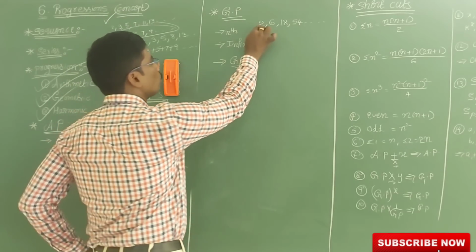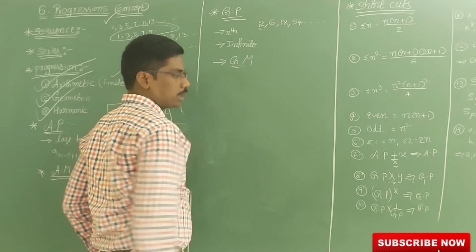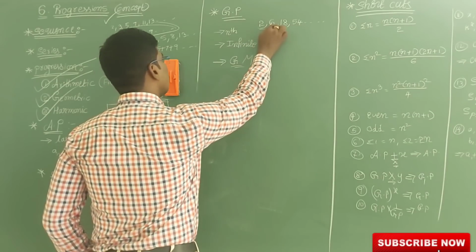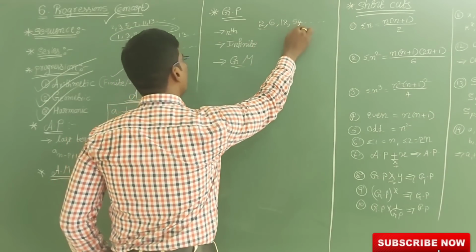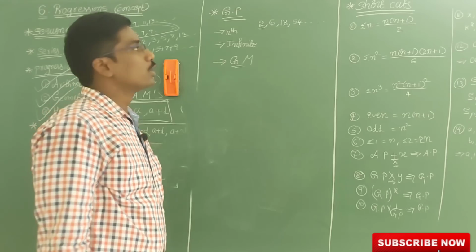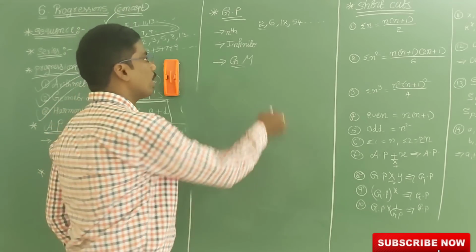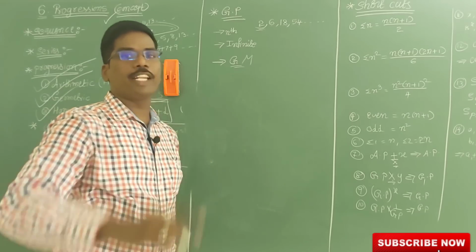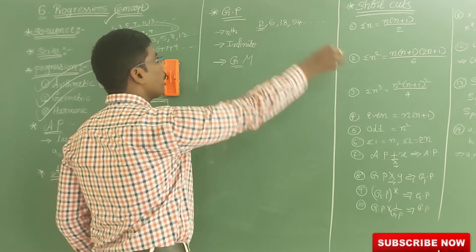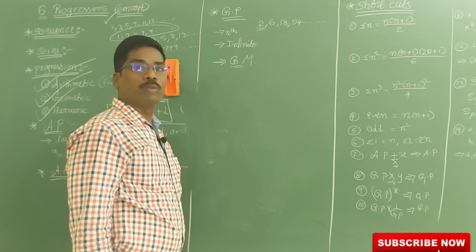See here, 2 is there. How did I get 6? By multiplying by 3. So 2 3s are 6, 6 3s are 18, 18 3s are 54, 54 3s are 162. Like that I will get. So here the first term is called the leading term, starting term or first term, and the remaining terms I am getting are the terms in the GP.